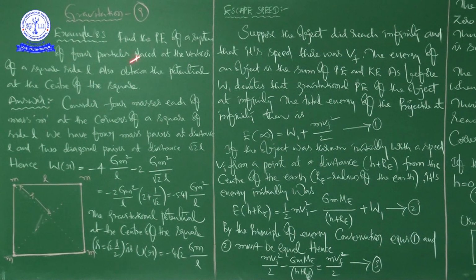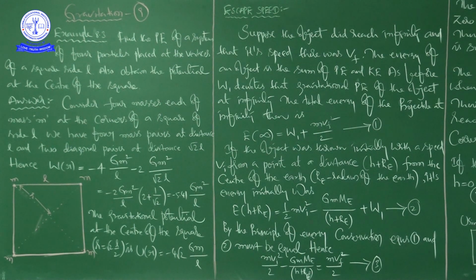Now first you see this example 8.3. Find the potential energy of a system of 4 particles placed at the vertices of a square of side L. So see this picture also, right? Observe carefully. These are 4 particles of equal mass, small m, small m, small m, small m, placed at the vertices of a square of side L. Also obtain the potential at the center of the square.